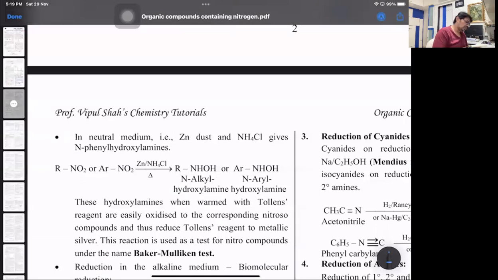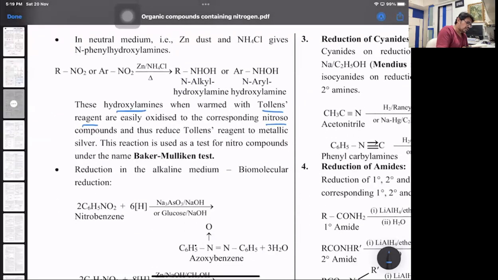These hydroxylamines, when warmed with Tollens reagent, are oxidized to the corresponding nitroso derivative. Nitroso is N double bond O, a yellow oily liquid, and thus reduce Tollens reagent to metallic silver. That's called the Baker-Mulliken test. It's an extra point. Is that clear? So Baker-Mulliken test is basically where nitroalkanes react with zinc and NH4Cl to form N-alkyl hydroxylamine, which is easily oxidized to the corresponding nitroso compound when warmed with Tollens reagent, where Tollens reagent itself gets reduced to silver mirror.